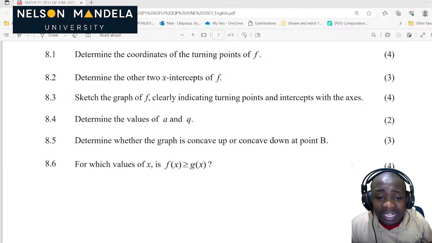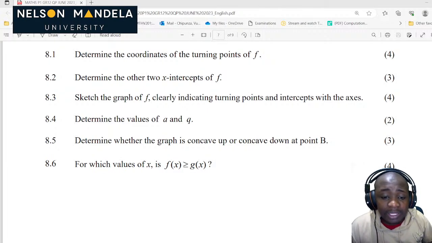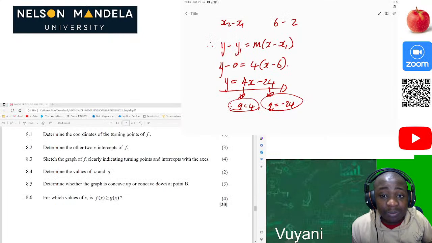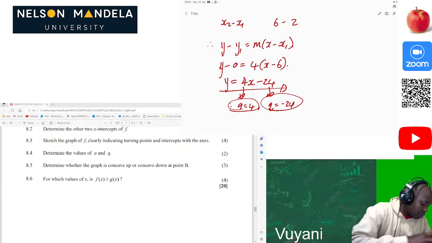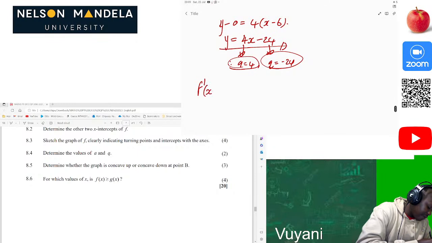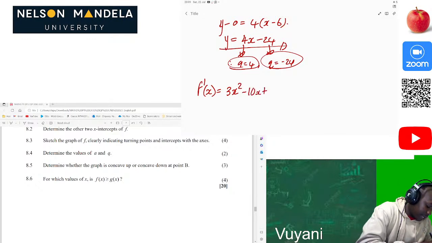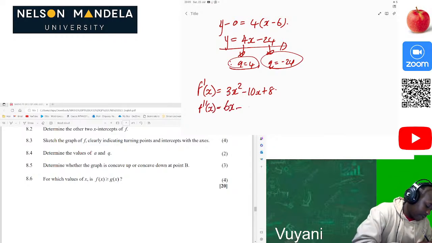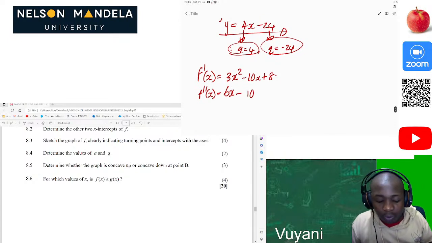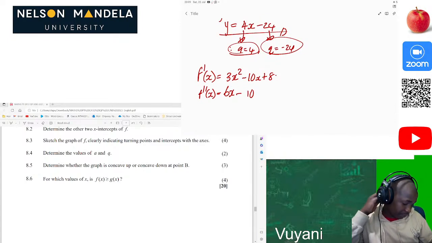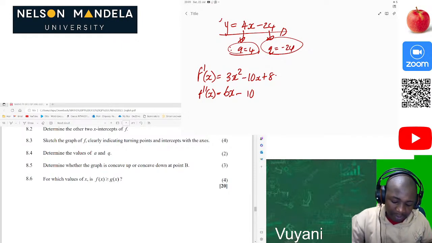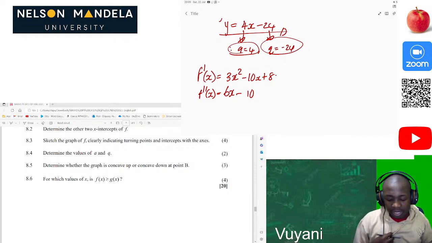Now, determine whether the graph is concave up or concave down at point B. Concave means we must look for the second derivative. We had the first derivative to be 3x squared minus 10x plus 8. So now we look for the second derivative of f of x. That will be 2 times 3, that's 6x minus 10. This is our second derivative.